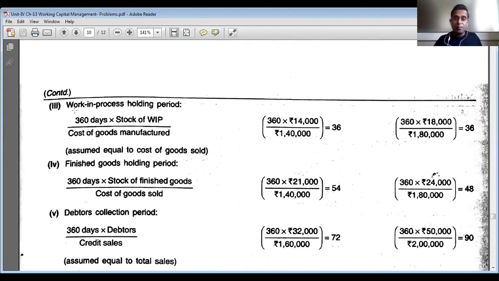Next, work in process holding period. How can we determine? 360 days into stock of work in process whole divided by cost of goods manufactured. So 360 days multiplied by 14,000. 14,000 is the stock of work in process in year 1.